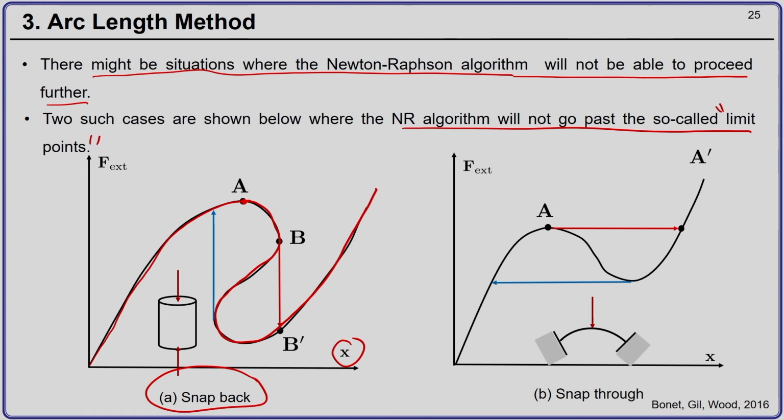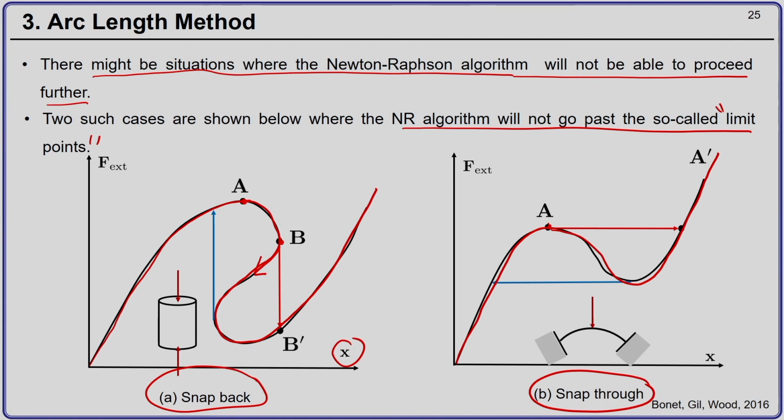This is called snapback, because from point B the curve comes backward. The second curve shows the snap through behavior. In this, once the force versus current position graph reaches the maximum value, it comes down and then starts to increase again and goes something like this.